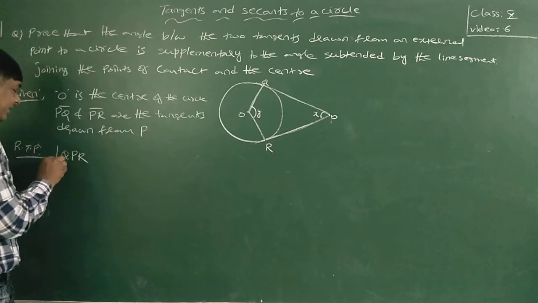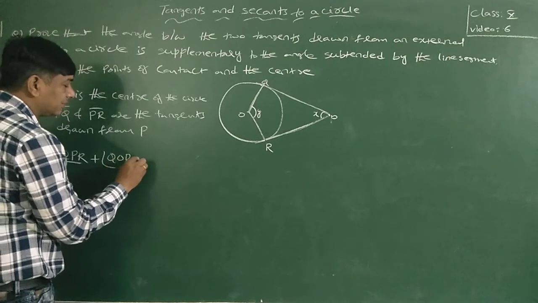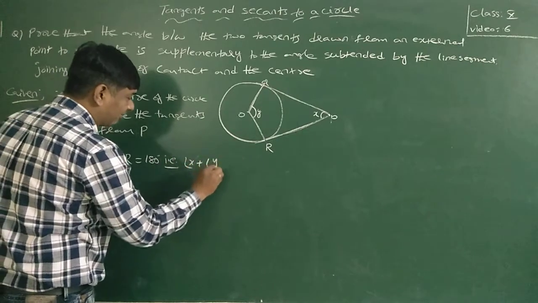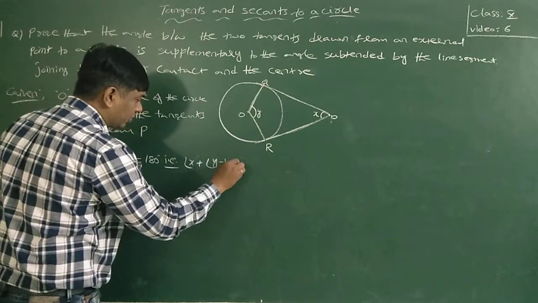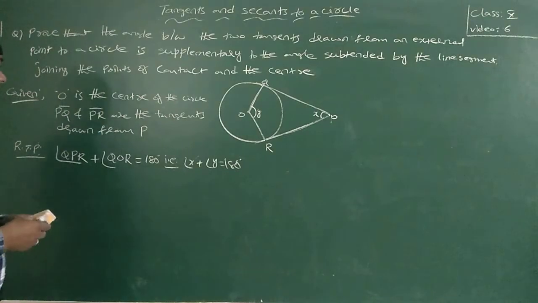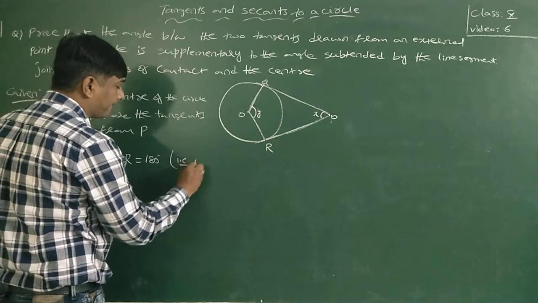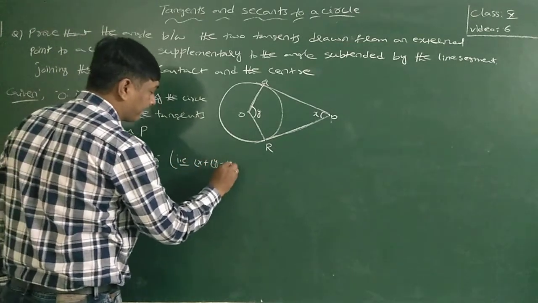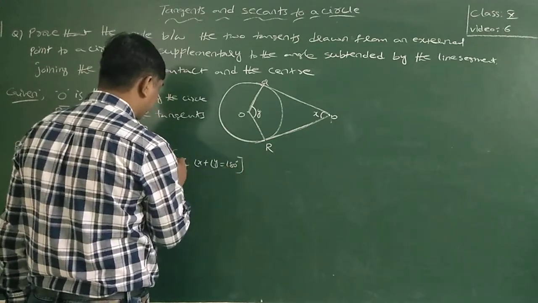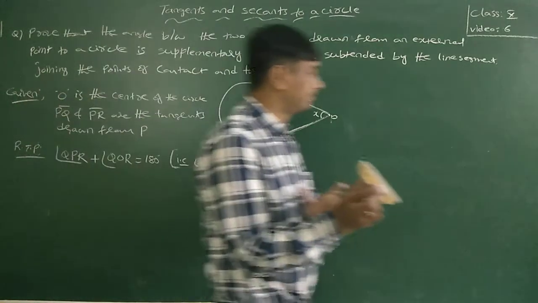Supplementary means these two angles sum, angle QPR plus angle QOR, is equal to 180 degrees. That is nothing but angle X plus Y is equal to 180. If you give any name, X and Y I give. Okay? Understood? Angle X plus angle Y is equal to 180 degrees. I have to prove it.